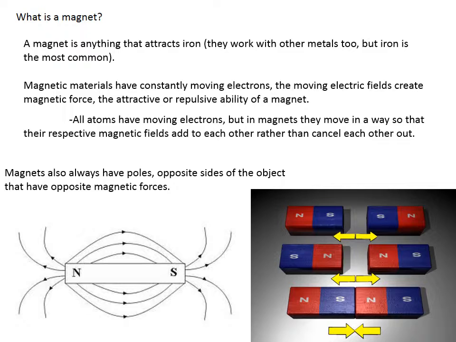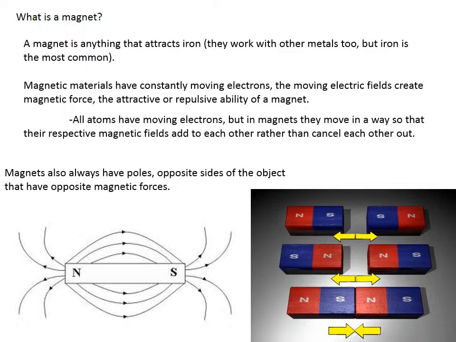A strong magnet has a large magnetic field, the area in which its magnetic force can work, and magnetic force is similar to electric force. However, instead of dealing with opposite charges as in electric force, here we are dealing with poles. Every magnet has two poles, a north and a south pole, on opposite sides of the magnet that have opposite magnetic forces.